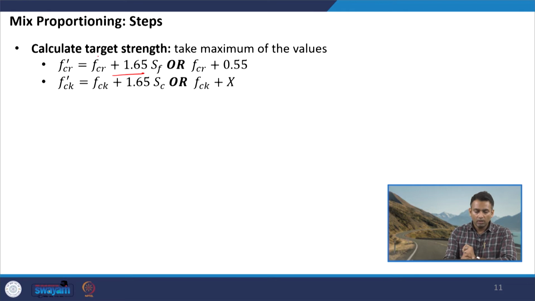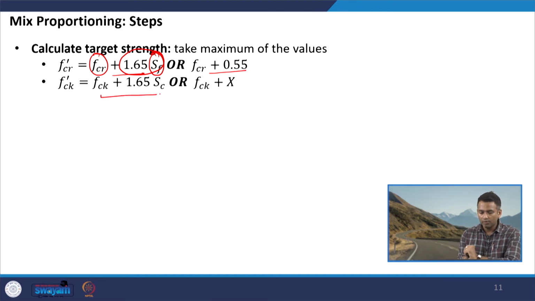So, it is the characteristic flexural strength plus 1.65 into S_F, where S is the standard deviation of the flexural strength of the samples, okay, or f_cr plus 0.55. So, you do both this calculation and we take the higher one to do the mix design.